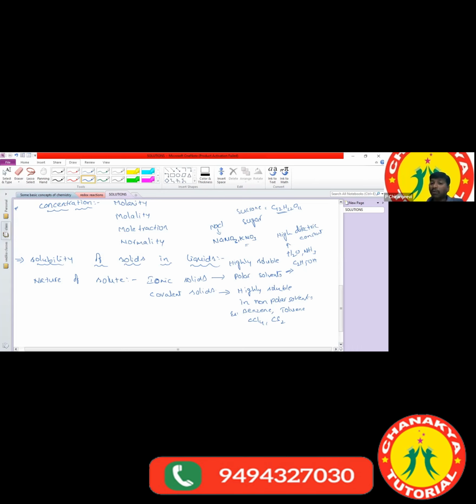In that also, some compounds are partially soluble in water. Partially means they dissolve slowly in water, like sugar, which also dissolves slowly. Like sugar, NaNO3 and KNO3 are soluble in water, and to increase the solubility we increase the temperature.